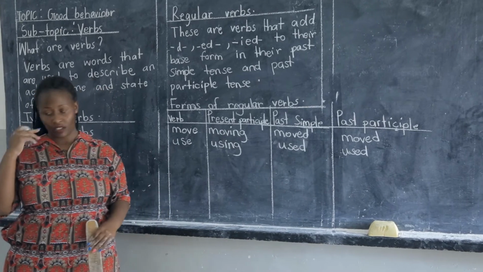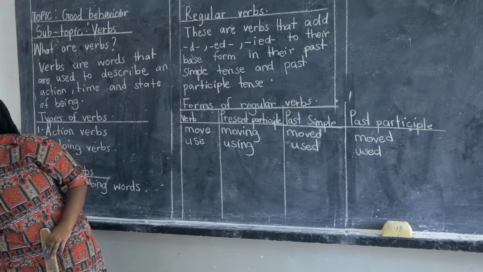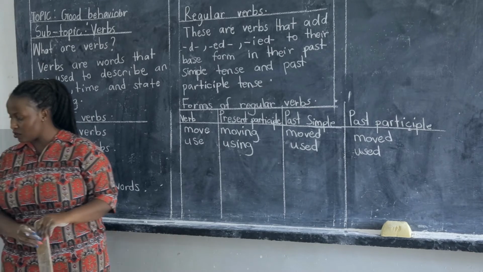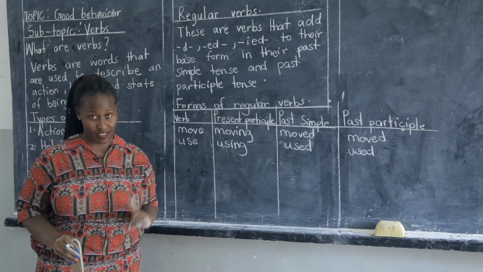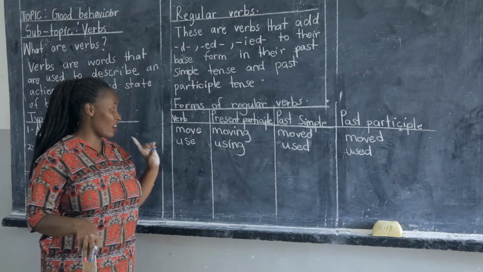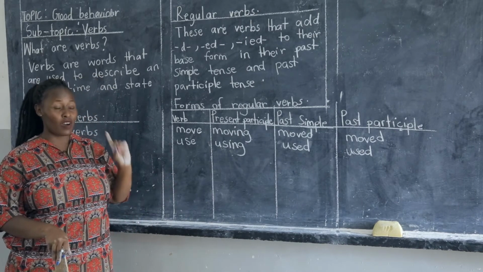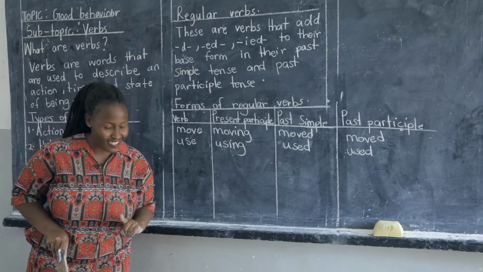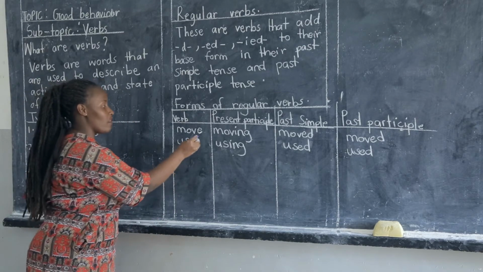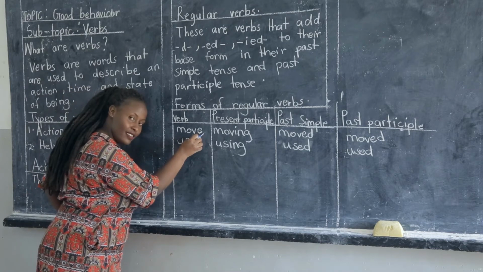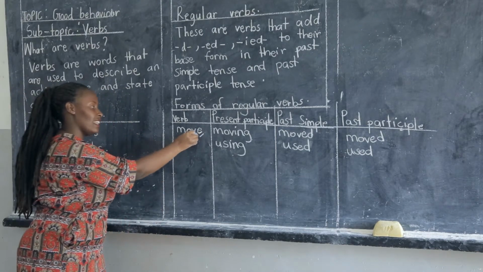What makes us to know this is that these words always end with the vowel letter E, preceded by a consonant letter. What do I mean by the word preceded? Preceded means before. Before the vowel letter E, there is the consonant letter.